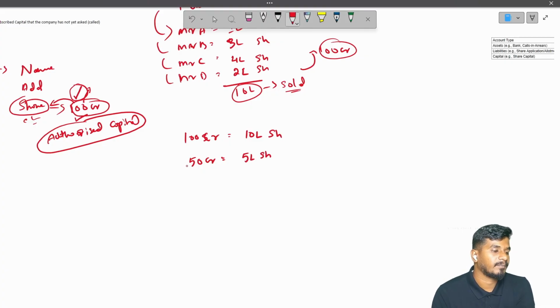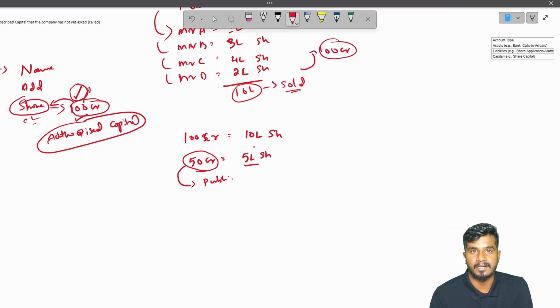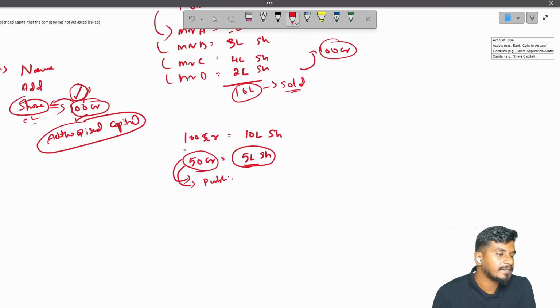The company came to the public and said that we require 50 crore and we divided it into 5 lakh shares you can buy right now. So what the company told the public is, you can buy up to 5 lakh shares. So this is called issued capital.